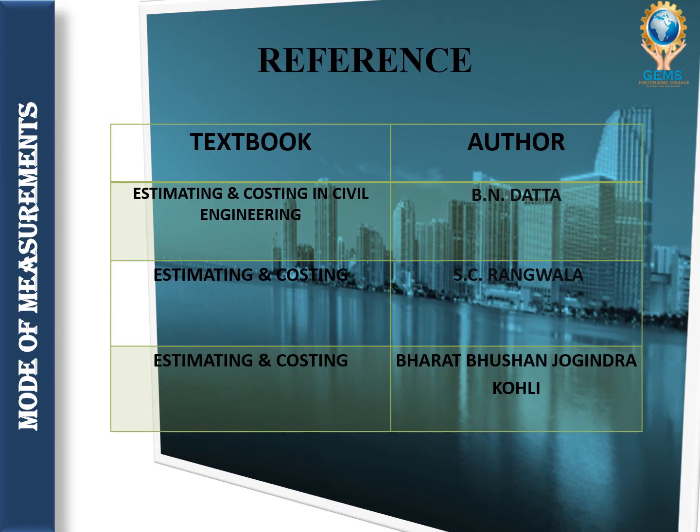So what are the books we need to refer? We need to refer Estimating and Costing in Civil Engineering by BN Dutta, then Estimating and Costing by SC Rangwala, then Estimating and Costing by Bharat Bhushan and Joginder Kohli. Okay, so these are the books we need to refer, as per the SPT syllabus, for our Estimating and Costing subject.